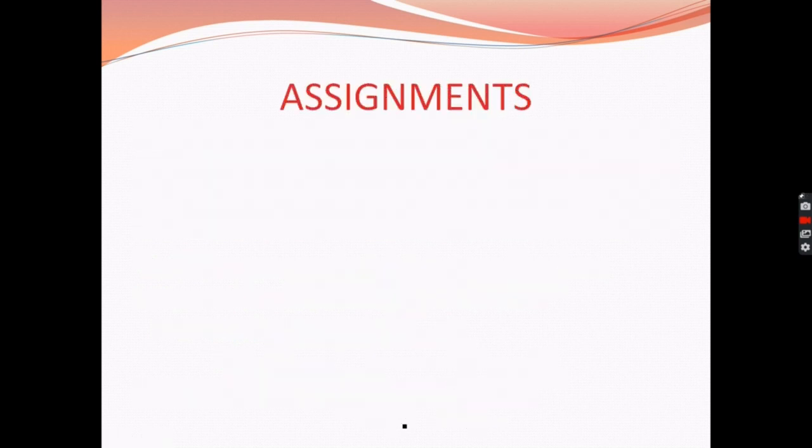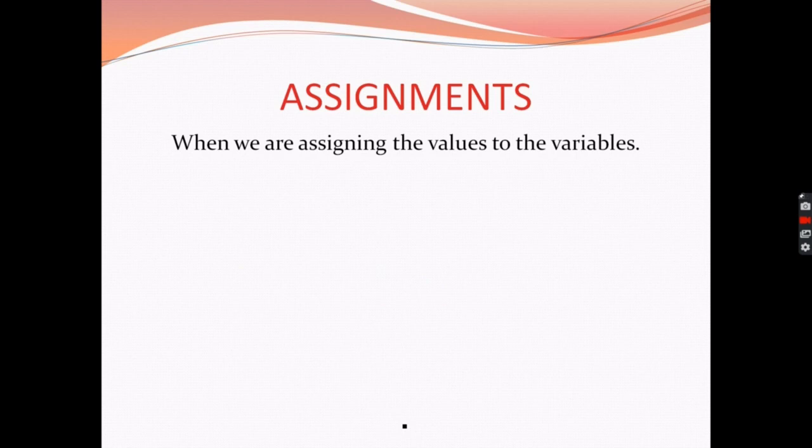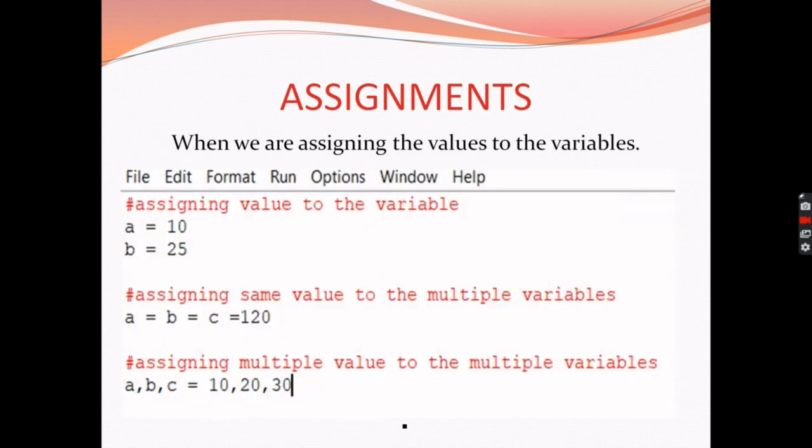Now we have assignments. Assignments are simply assigning values to the variables, and these can be done in various ways. First we have the simple method, that is assigning a single value to a single variable, like a equal to 10 or b equal to 25. Now assigning the same value to multiple variables. In Python it is easier because it has simple syntax, as we discussed in the previous video.